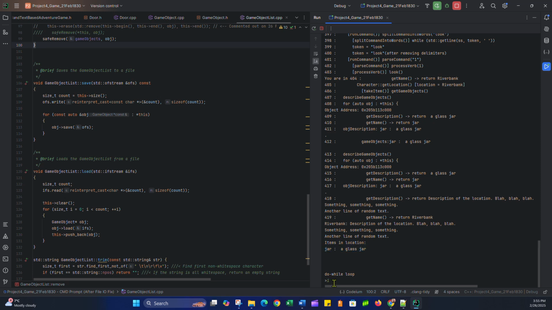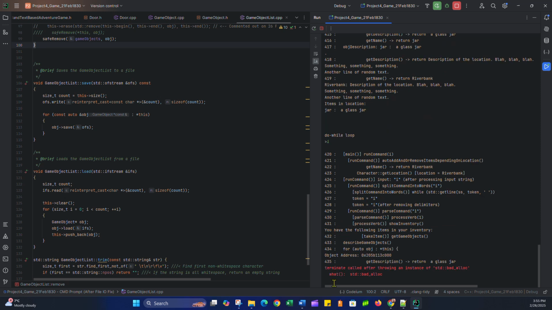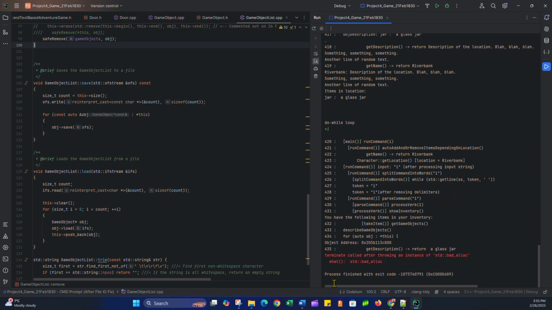Is it in my inventory? Well, let's take a look. I get an error. So there's some issue with the safe remove not actually removing, or there are dangling pointers and reference issues where I'm not properly transferring references, doing pointer deletion and cleaning up, setting the pointers to null pointer.